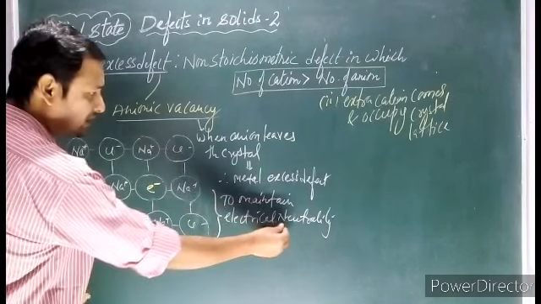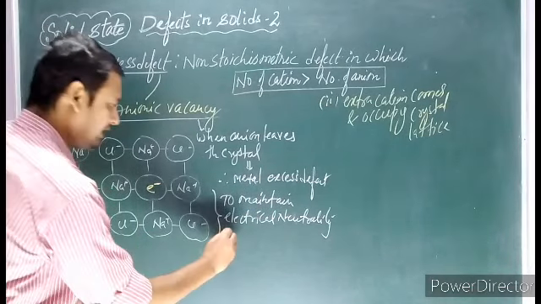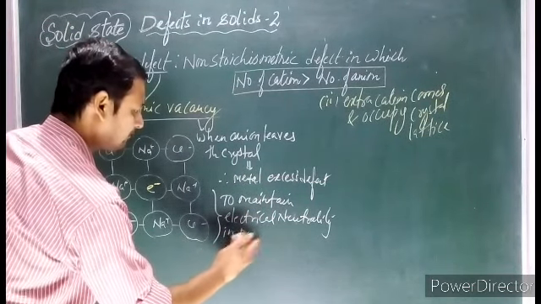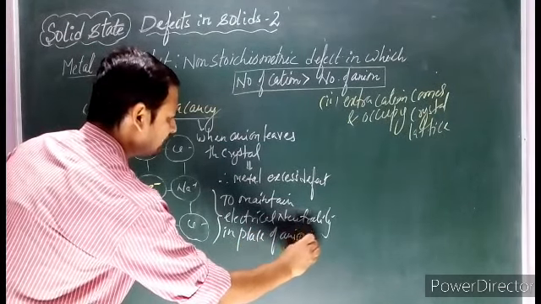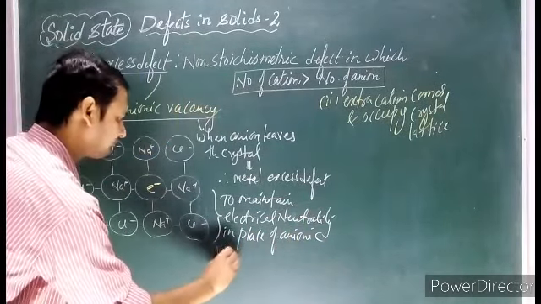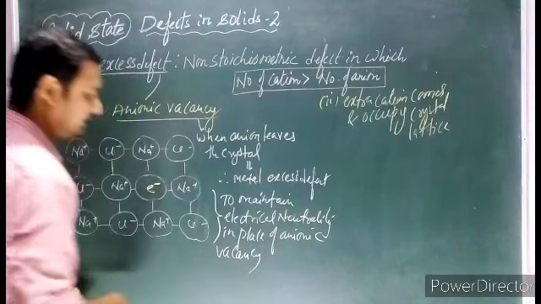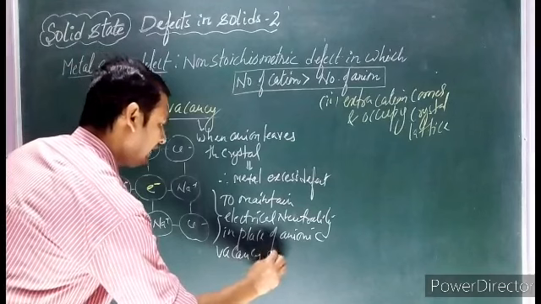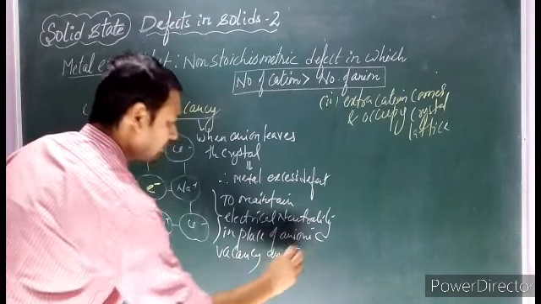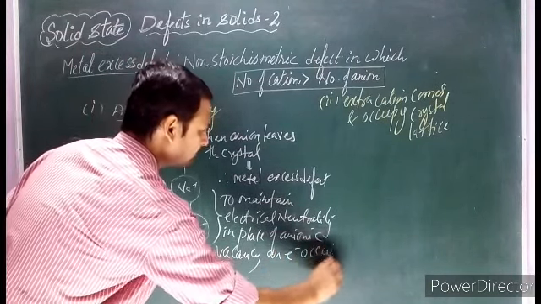So to maintain electrical neutrality, in place of the anion, an electron occupies its place. Then the total positive charge becomes equal to the total negative charge. So in place of the anionic vacancy, an electron occupies its place.